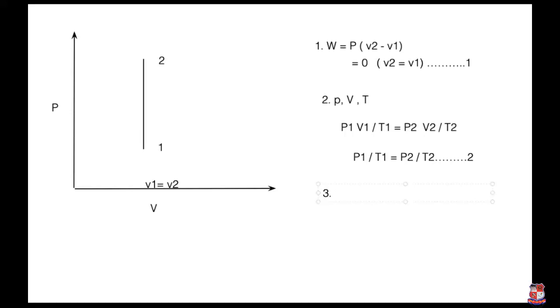Third is change in internal energy, means dU, with d in small letter. Change in internal energy, the symbol is U. Now, as I told in the last lecture, it is a common equation: m Cv (T2 minus T1), whether it is constant pressure or constant volume, the equation is the same. Understand? So it is equation number 3, change in internal energy.